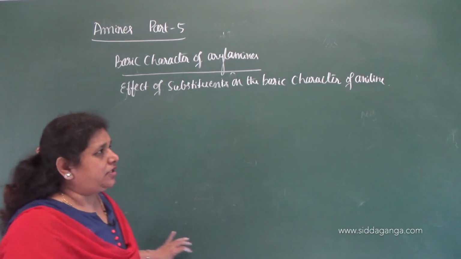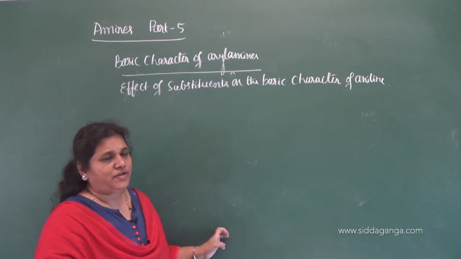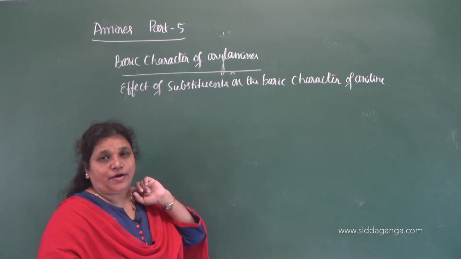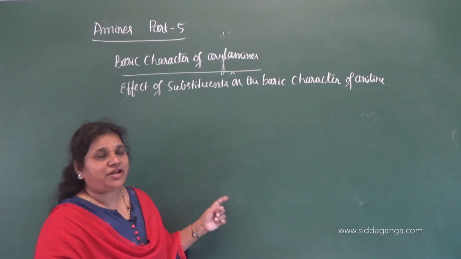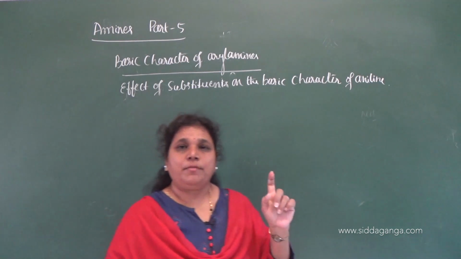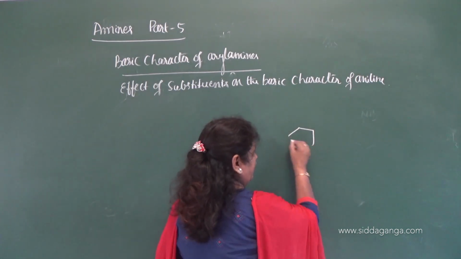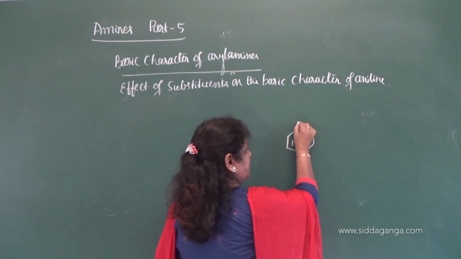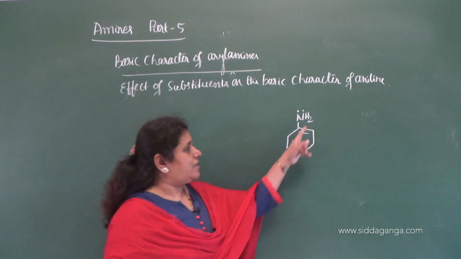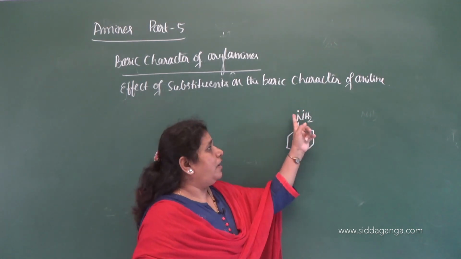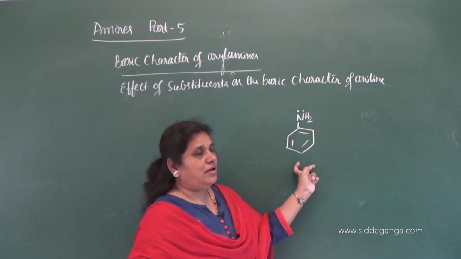So as we know, in aniline the NH2 group exerts a positive mesomeric effect, thereby it increases the electron density on the benzene ring. Delocalization of the lone pair of electrons present on nitrogen takes place. If delocalization takes place, the availability of these electrons for protonation will be less